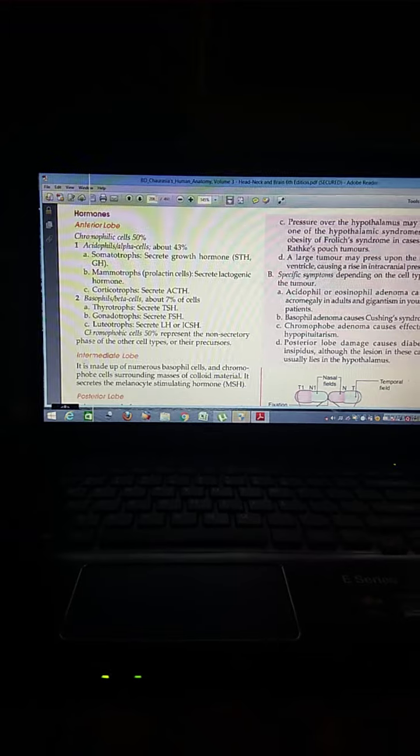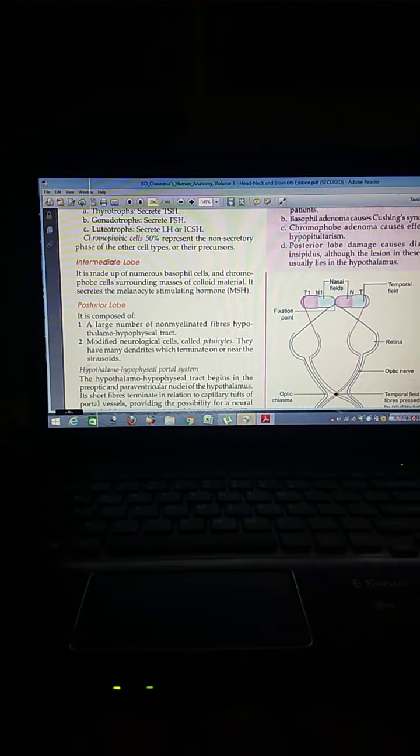Basophil cells, 7%, secrete the TSH, FSH, and LH. The chromophobe cells, 50%, are present in non-secretory phases. Intermediate lobe is made of numerous basophil cells.